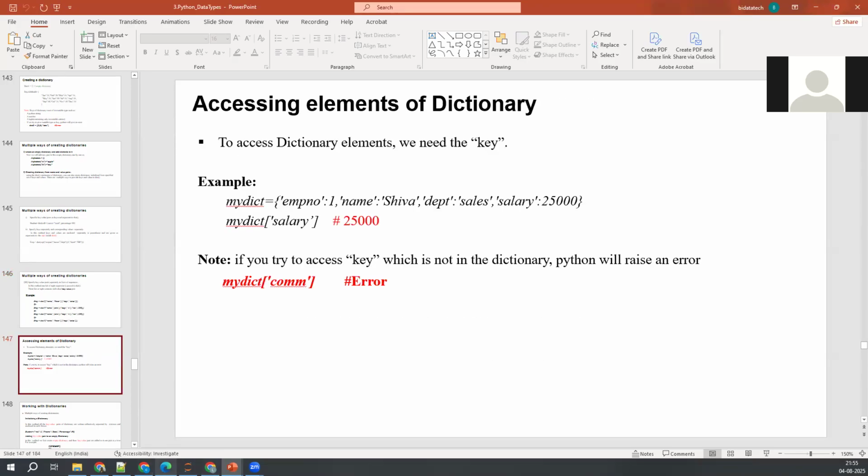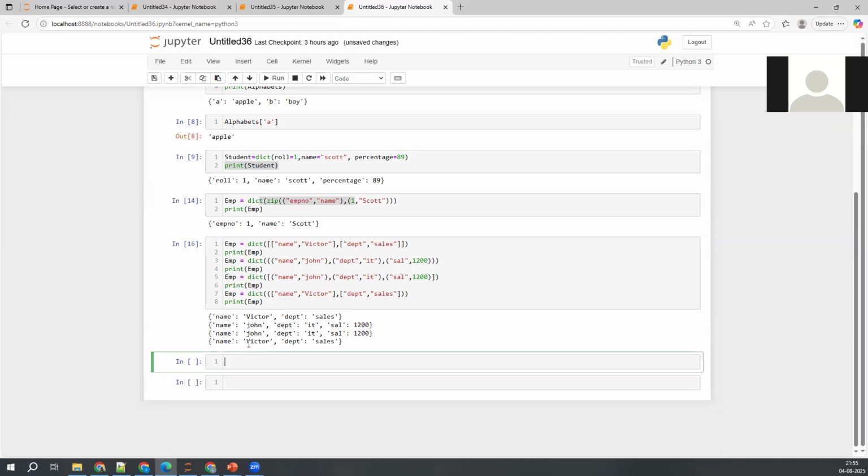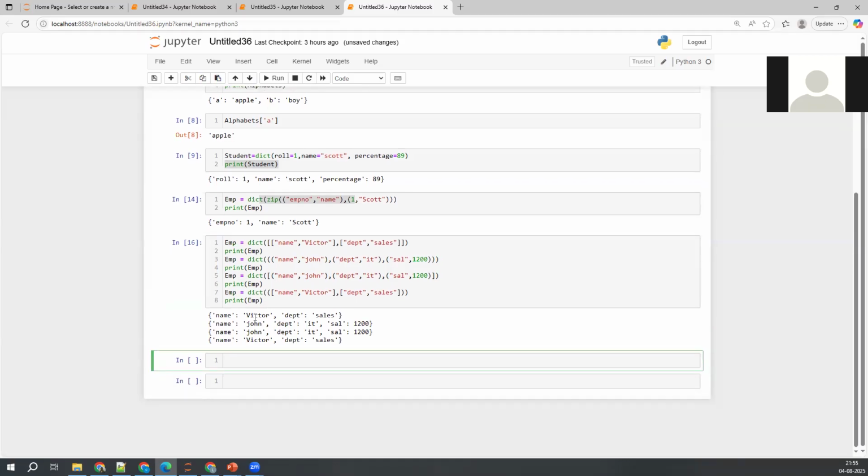I've already told you, if you want to access any element from a dictionary, you have to access it through its key so that you get its corresponding value. Let's say I have created an EMP dictionary. Since I've used the same variable here, it has overwritten the previously created dictionaries. Now it has only two key value pairs: name Victor and department sales. If I print that one, I'll get the same thing here.